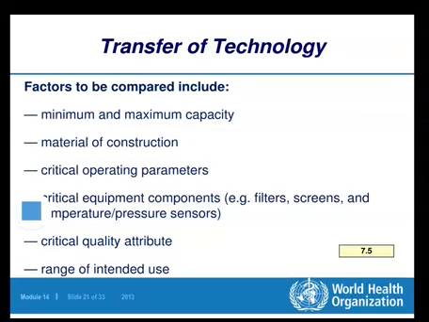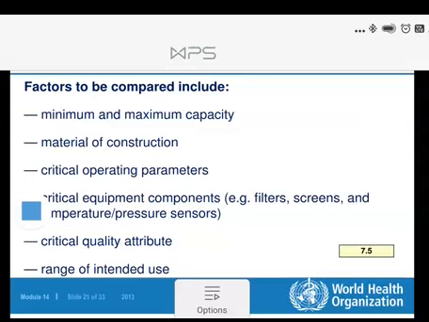Ultimately, the technology is being sold for the ultimate product, for that particular product. If the same quality product is not getting manufactured, then the purpose of the transfer of technology will not get served. So it is very important to get that purpose served.